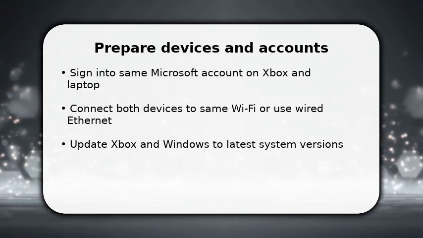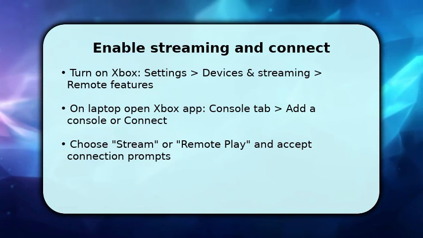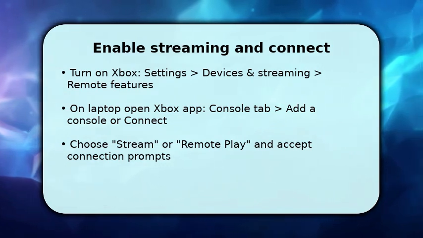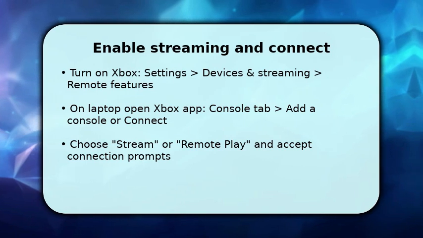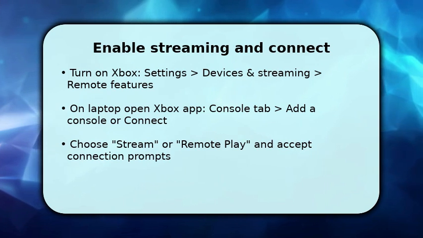Now you enable the streaming path. On the Xbox, go to Settings, then Devices and Streaming, enable remote features and allow connections. On your laptop, open the Xbox app, open the Console tab, and select Add a Console or Connect.